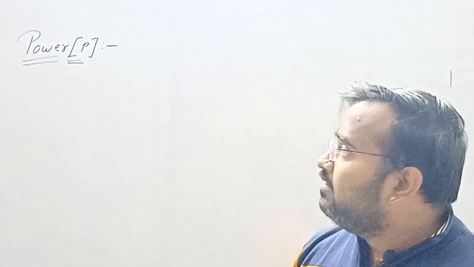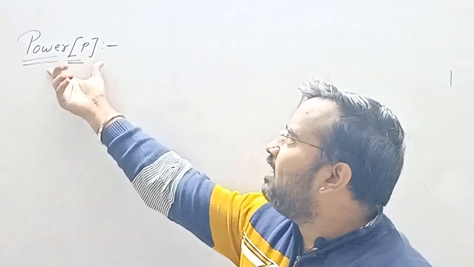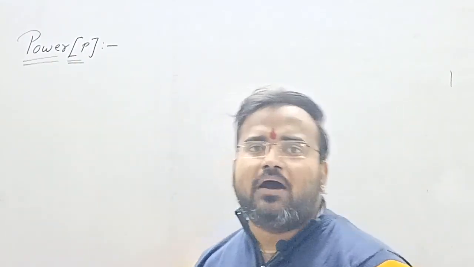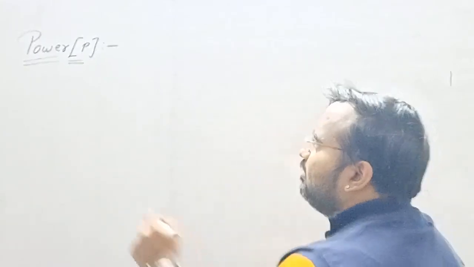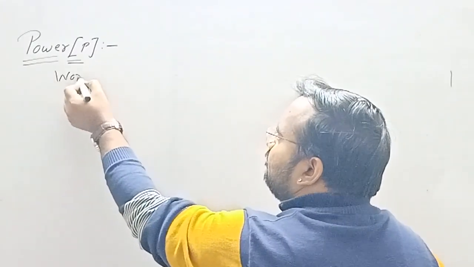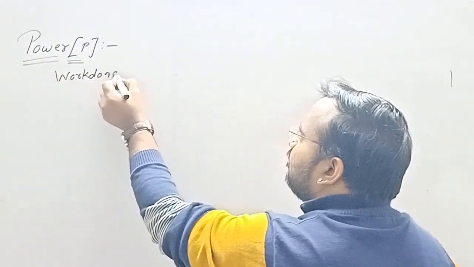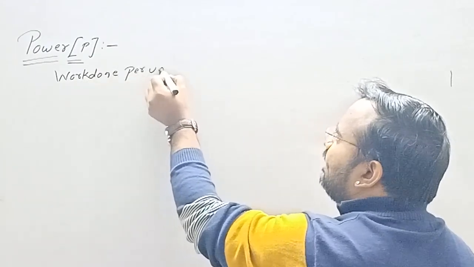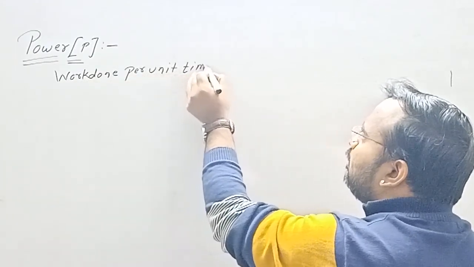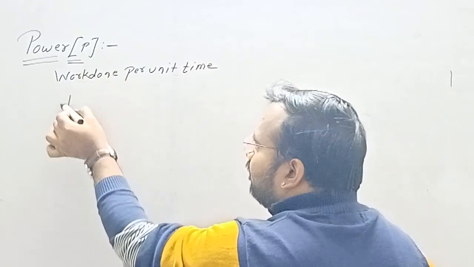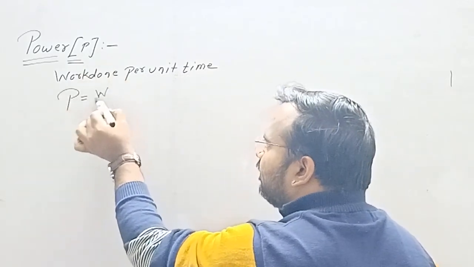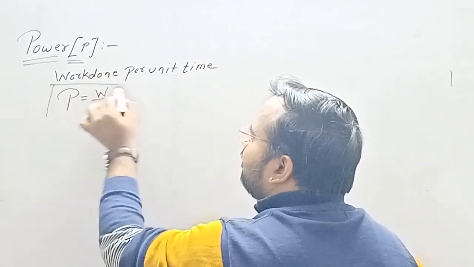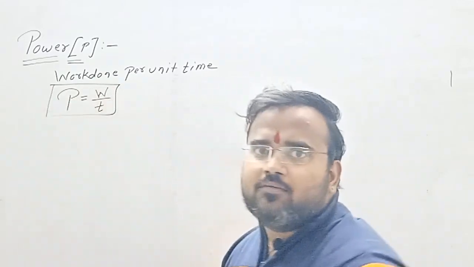Now we will see the last topic of this chapter, that is power. What is power? Power is work done per unit time. Work done per unit time is known as power. The formula of power we can write as work done per unit time. This is the formula for power.